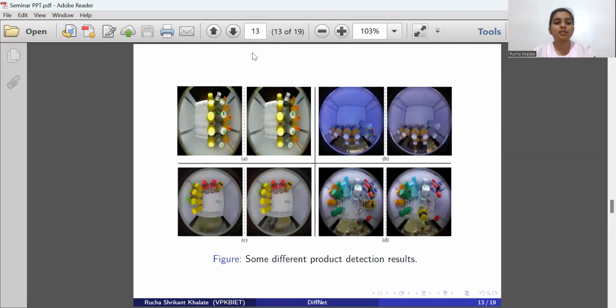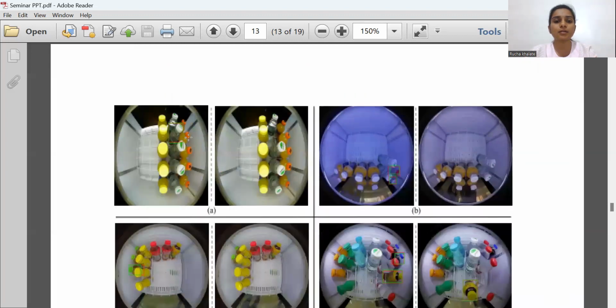Now after training, we will see how our algorithm is actually working. These are some results of our DiffNet method. We will see this one by one. In this figure, there are two images. One is captured before the purchase and other is captured after the purchase. Let us consider this as image A and this as image B. In image A, there are 5 water bottles, and in image B, there are 4 water bottles, which means one water bottle is missing in image B.